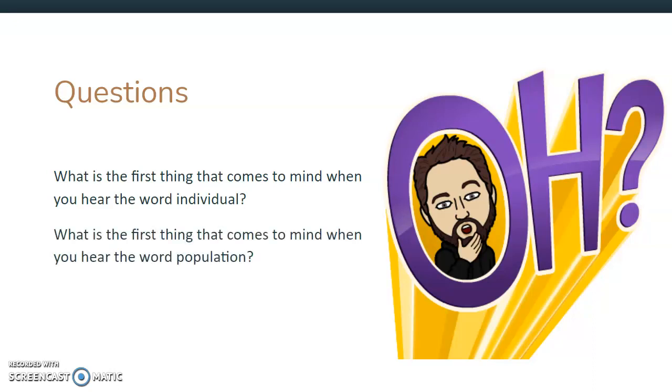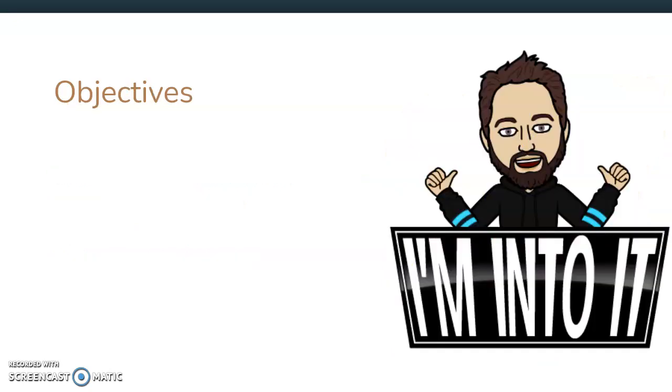Also, what is the first thing that comes to mind when you hear the word population? So we're going to be talking about each of these, and I think each of these words are often used in other contexts rather than just science. So I think if we can tie some of our other knowledge to how we're going to be using them in terms of science, it can really help us learn it a lot better. That's why I wanted to bring those questions to you guys.